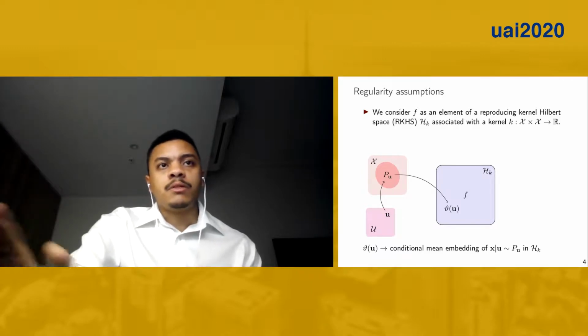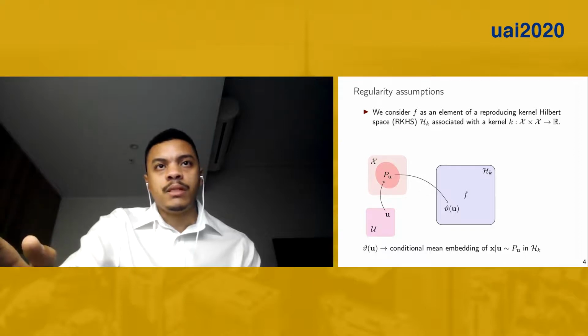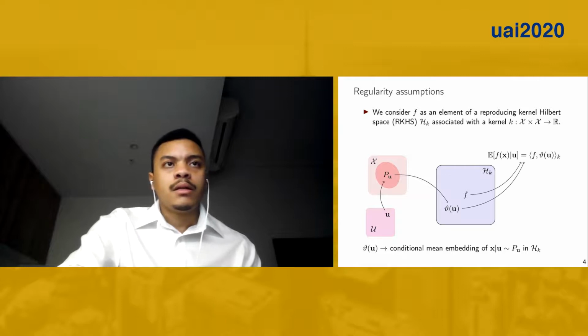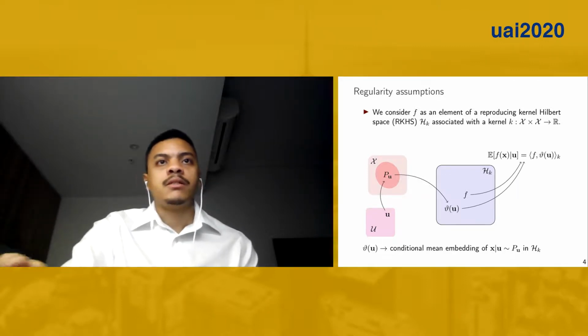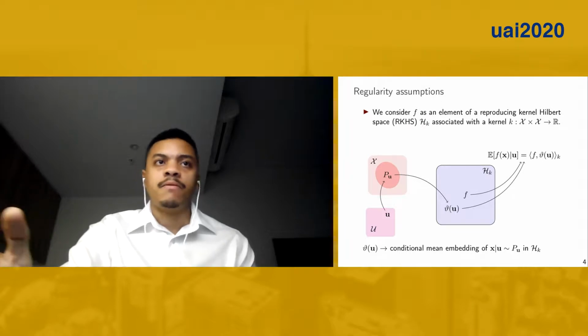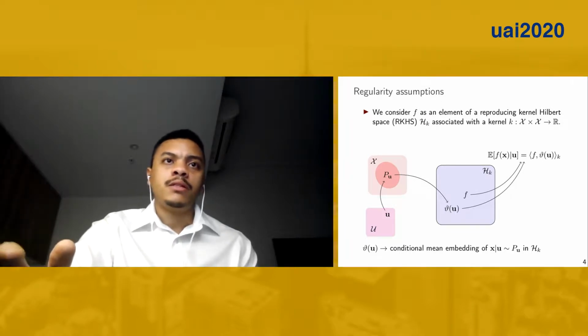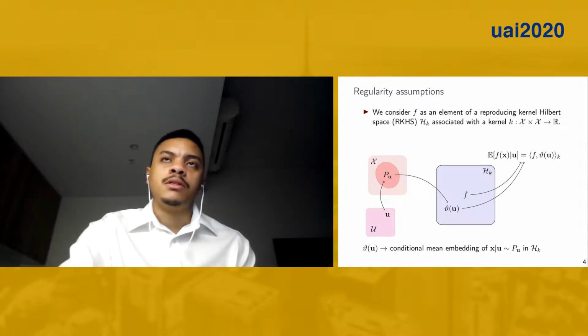And the element that corresponds to the distribution in the Hilbert space is what we call the conditional mean embedding. This element is so-called a mean embedding because if we take its inner product with a function in the Hilbert space, we recover the conditional expectation of that function with respect to the distribution, the state distribution in this case.